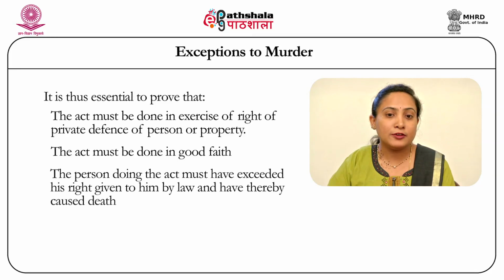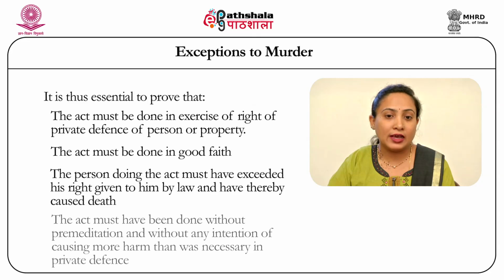Thirdly, that the person doing the act must have exceeded the right given to him by the law, that is under Chapter 3 of the IPC, and the act must have been done without any premeditation and without any intention of causing more harm than what was necessary under the ground of private defense. That refers to the principle of proportionality.